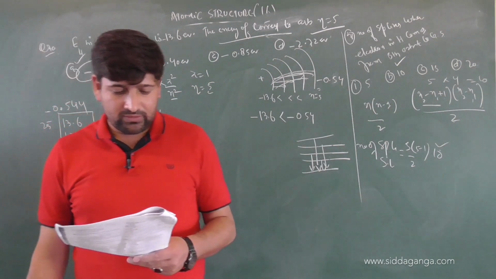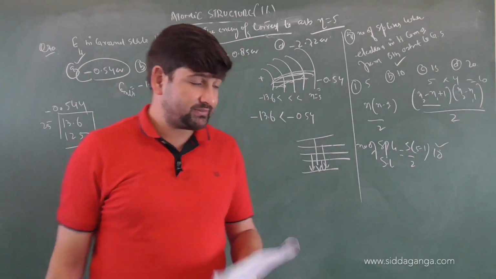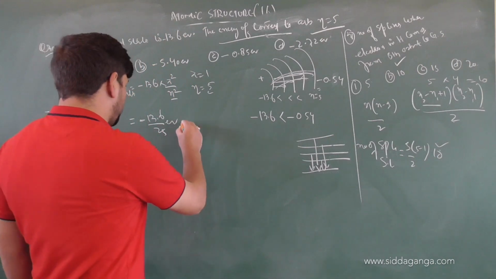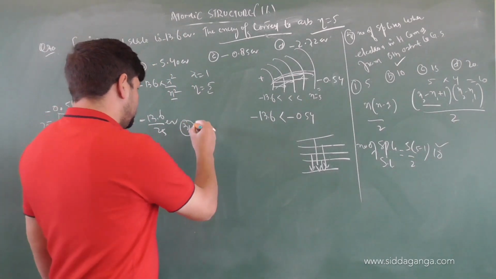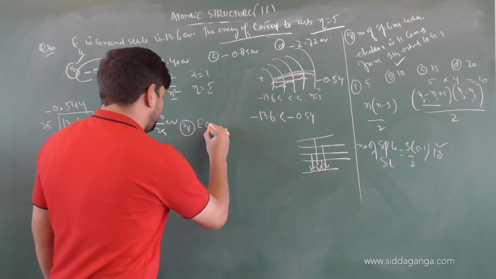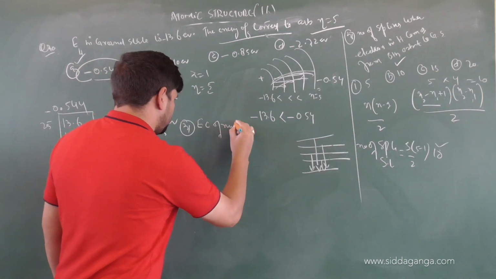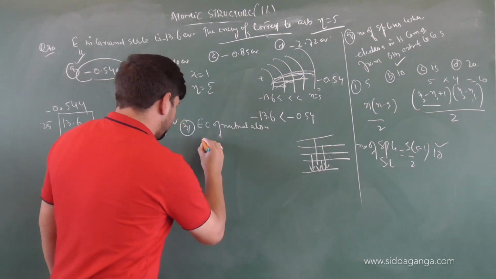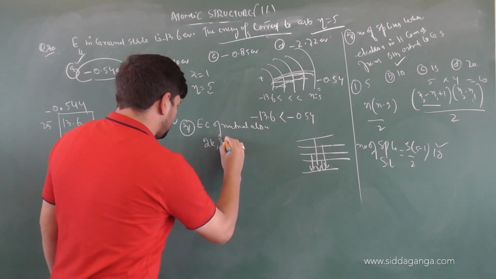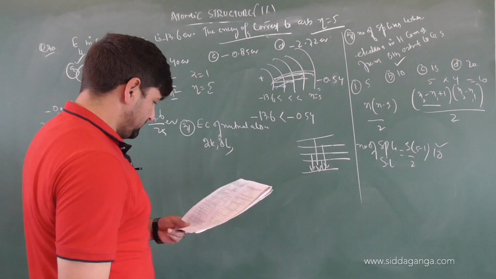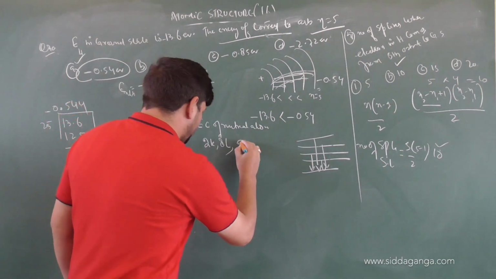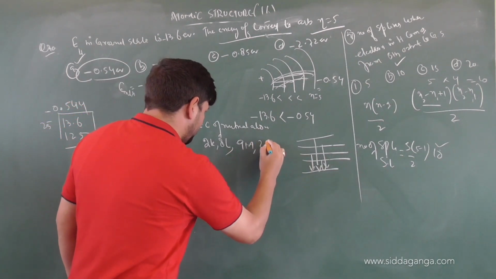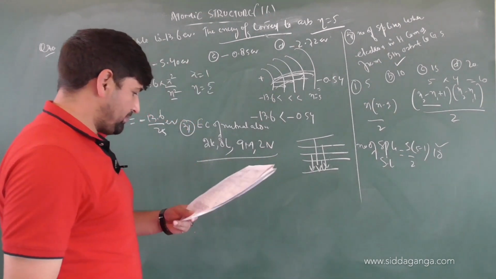Question 31: the electronic configuration of a neutral atom is 2K, 8L, 9M and 2N. Okay, good.